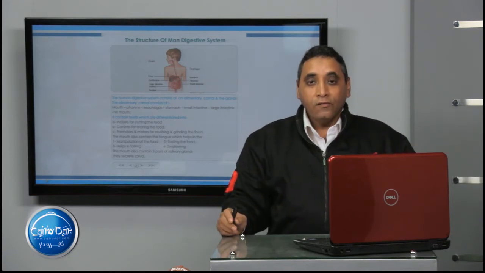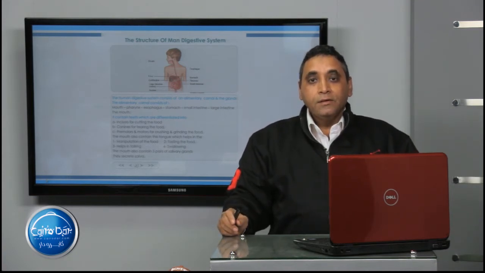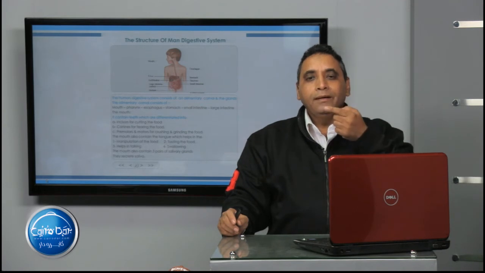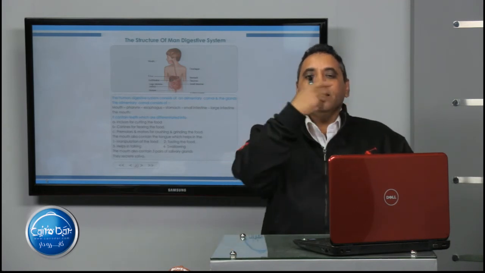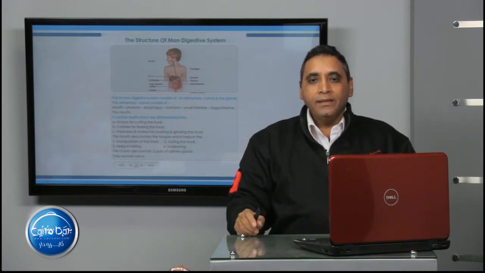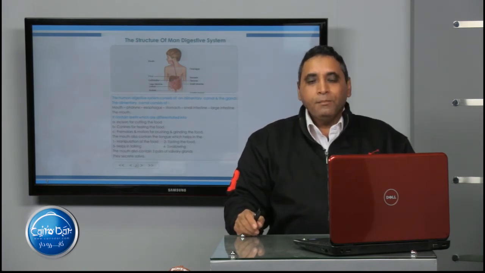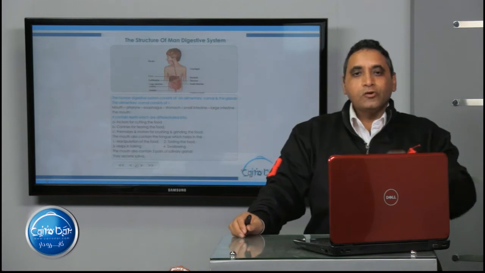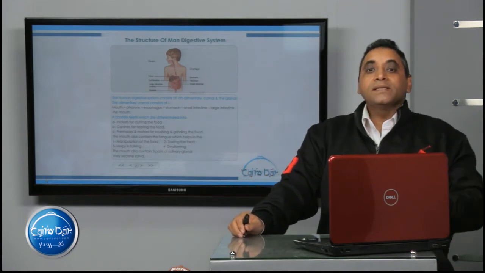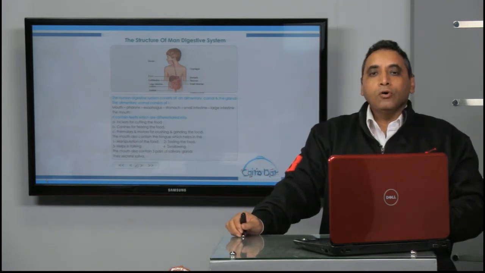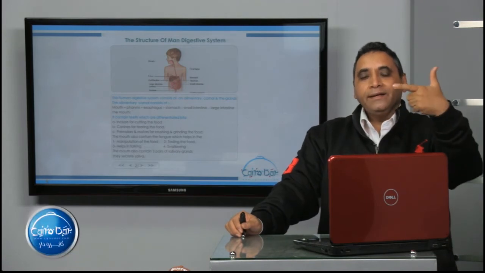What about the function of the tongue? The tongue helps in swallowing, talking, tasting, and lubricating the food, or mixing the food with the digestive enzymes that are located inside the saliva. The salivary gland is responsible for the secretion of the saliva. What is the saliva? The saliva is composed of mucus and the ptyalin enzyme.